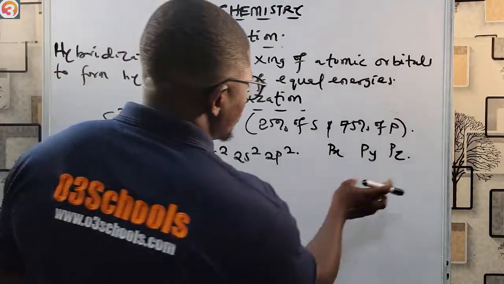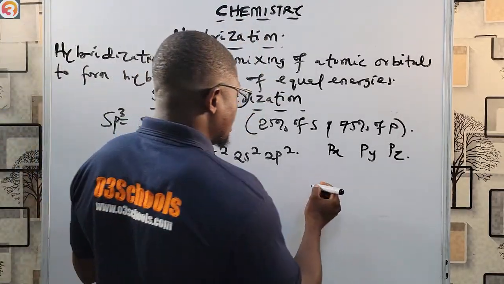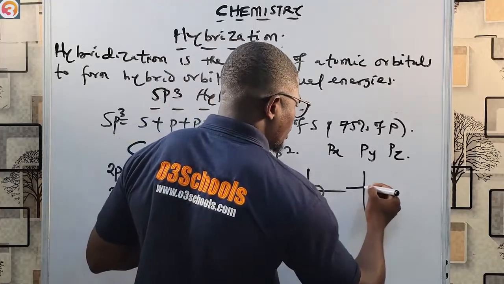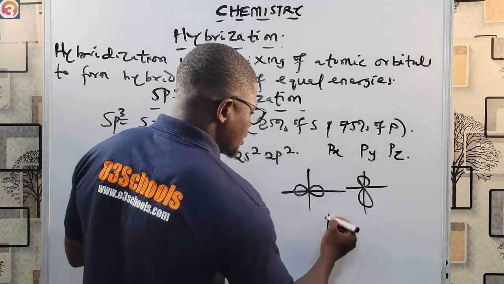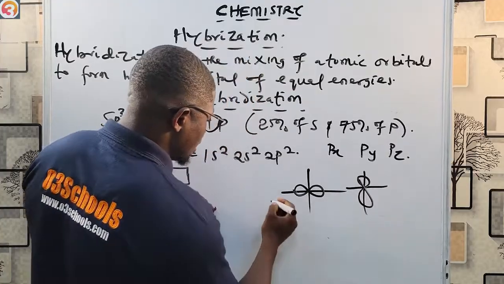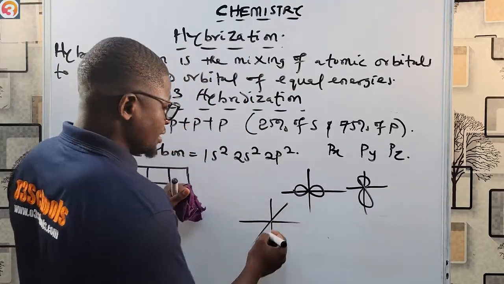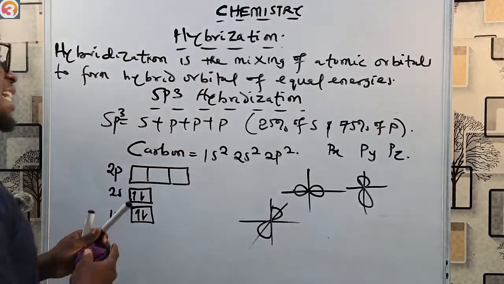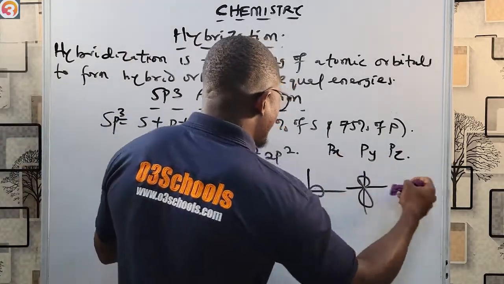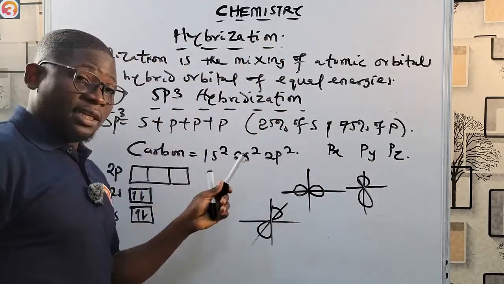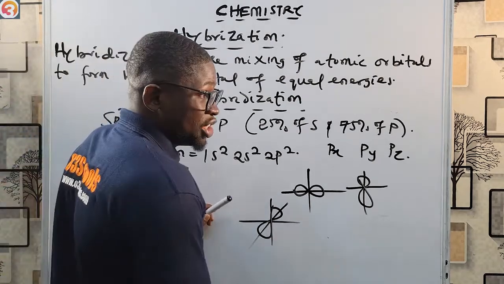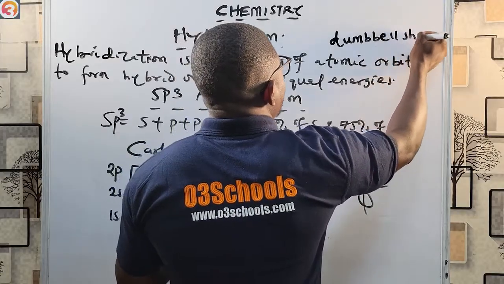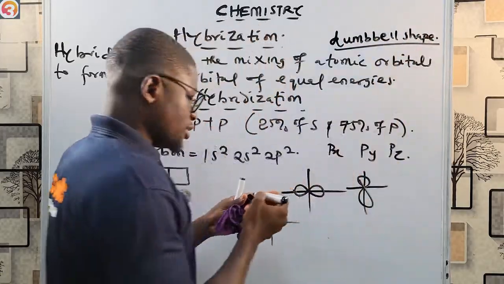So please go and watch that video. We are saying that the p orbital has 3 degenerate orbitals. It is presented like this: this is px, this is py, and this is pz, having the z orientation. So the p orbital has 3 degenerates, px, py, and pz. The p orbital has a dumbbell shape. In the next episode, we are going to look at the shapes of orbitals.